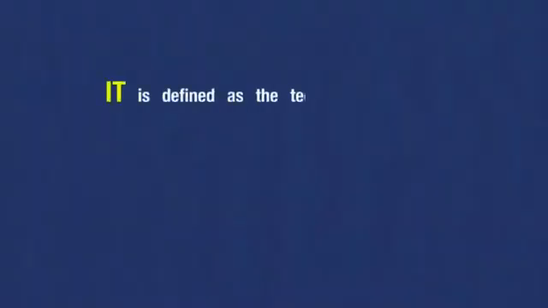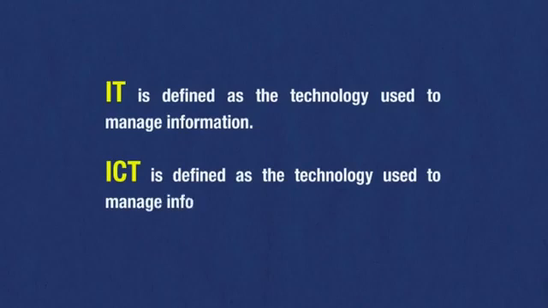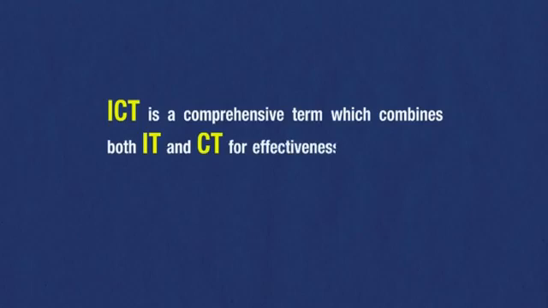IT is defined as the technology used to manage information, and ICT is defined as the technology used to manage information and to aid communication. ICT is a comprehensive term which combines both IT and CT for effectiveness, efficiency and innovation.